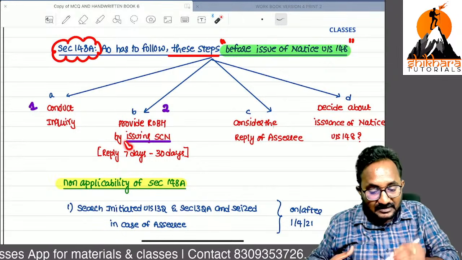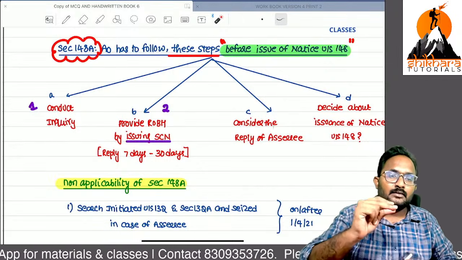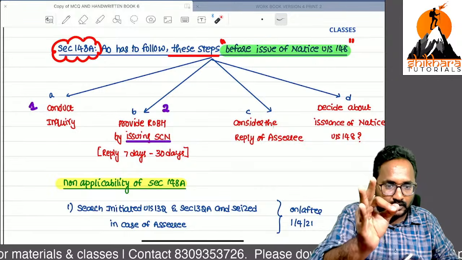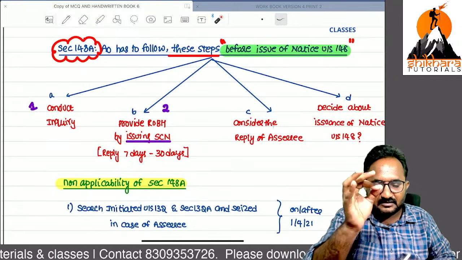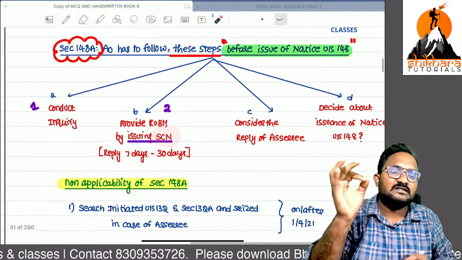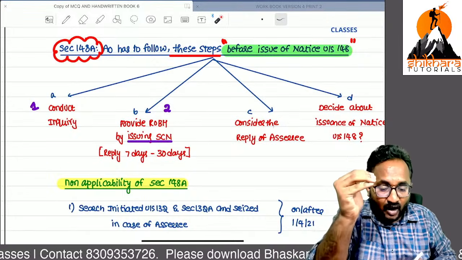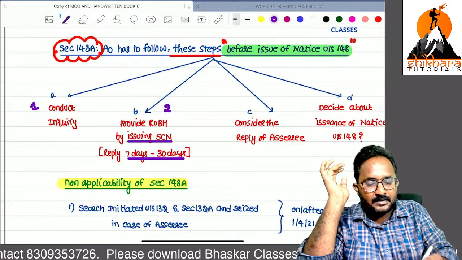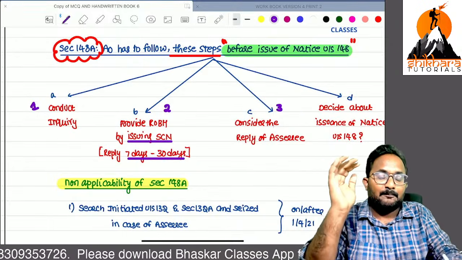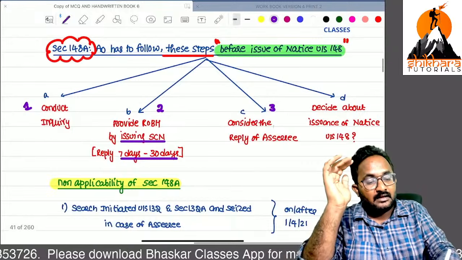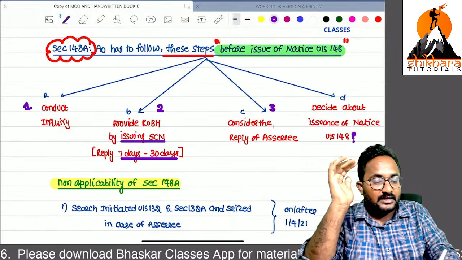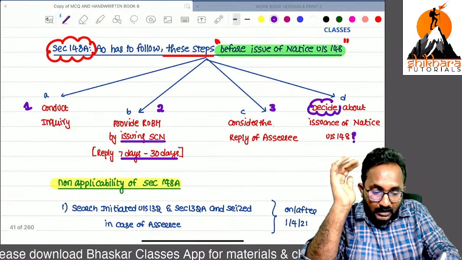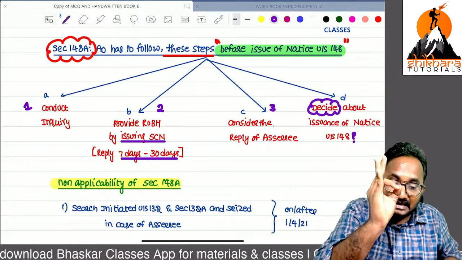So the details I will send by using the show cause notice. If you don't want to go with the income escapement assessment procedure, show me the cause. Generally you have to give the reply within 7 to 30 days. Then I have to follow the reply of SSC. Then the assessing officer will decide whether we have to send the notice or not. So this is a mandatory thing.